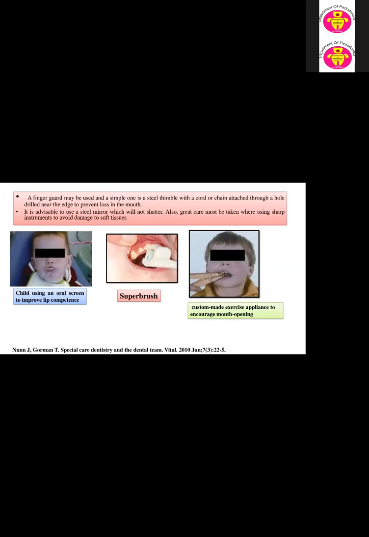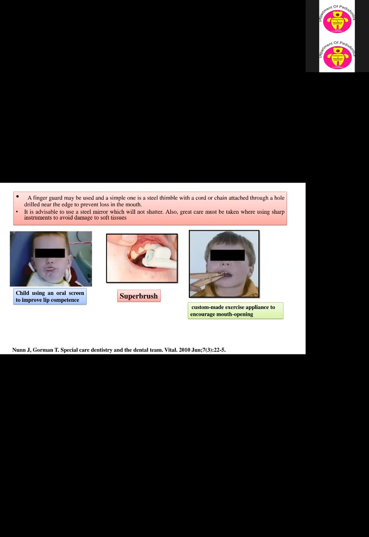It is advisable to use a steel mirror which is not shattered. Great care must also be taken where there is a sharp instrument, to avoid damage to the soft tissue. In such patients, for primary treatment we can use an oral screen to improve the lip incompetency, because such patients have more lip incompetence.